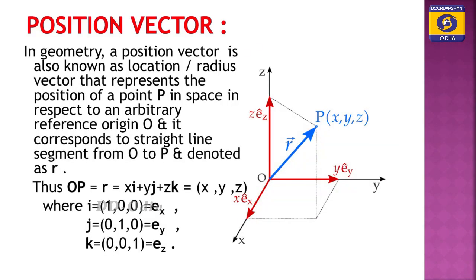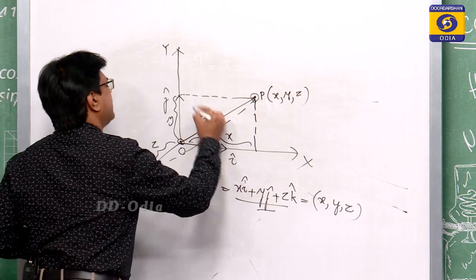Position vector, in geometry, is also known as a location or radius vector that represents the position of a point P in space with respect to an arbitrary reference origin O, and it corresponds to the straight line segment from O to P and is denoted as R. So, this is denoted as R vector.